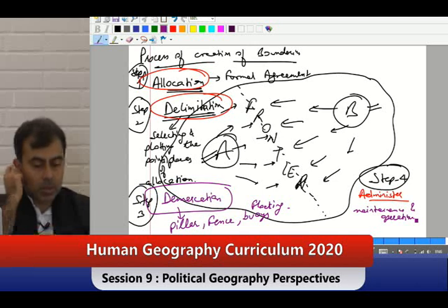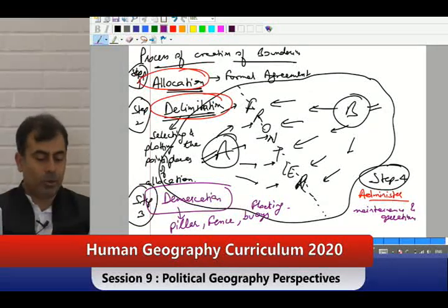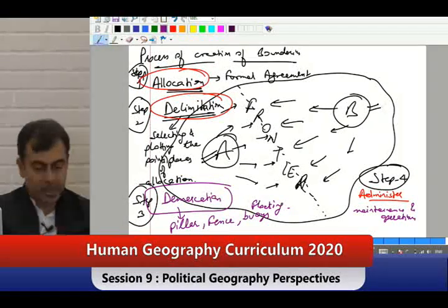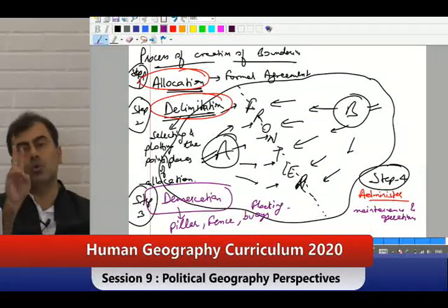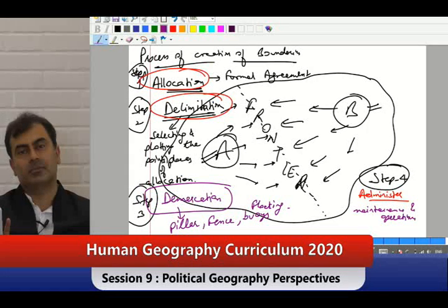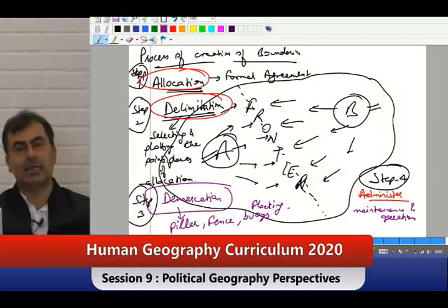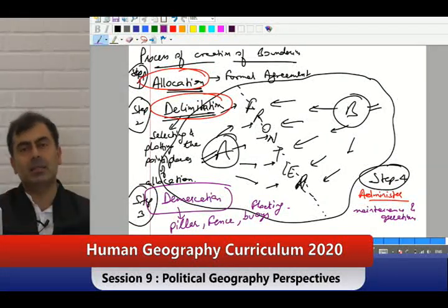And I want to give you a very important statement over here. The best boundary is the one that falls between two good neighbors. A good boundary is the one which is used the minimum. All these years, India and China were not putting in their energy for Galwan.